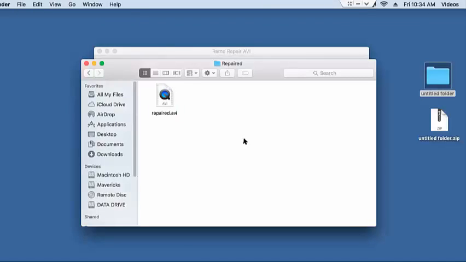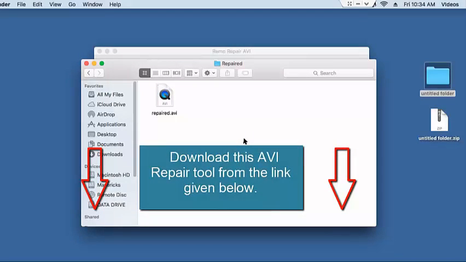So as you could see in this video, I was able to repair an unplayable AVI video using this software on my Mac. So if you have a corrupted AVI video on your Mac, then don't worry, just get this software. I've provided a link in the description below using which you can download this software and repair all your corrupted AVI videos on your Mac and play them again.